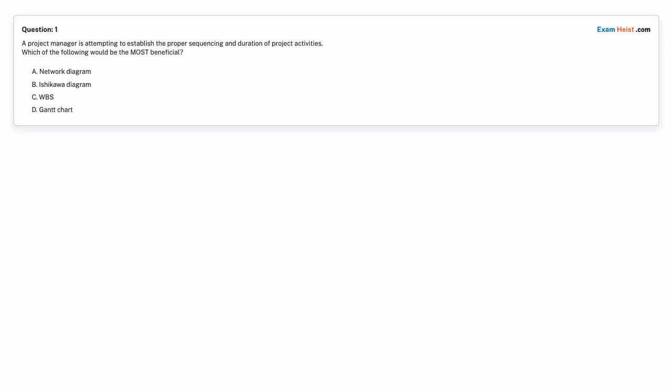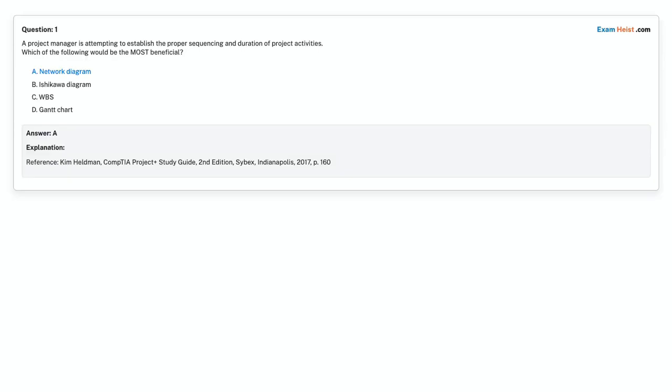Question 1. A project manager is attempting to establish the proper sequencing and duration of project activities. Which of the following would be the most beneficial? Option A. Network diagram. Option B. Ishikawa diagram. Option C. WBS. Option D. Gantt chart. Choose the correct answer. Correct answer is option A, network diagram.